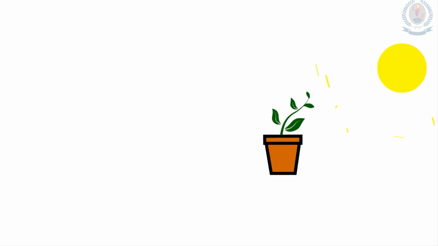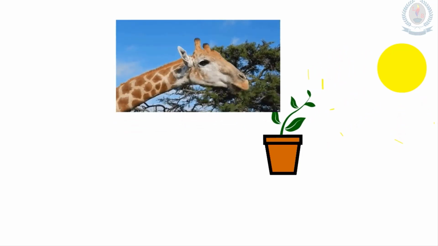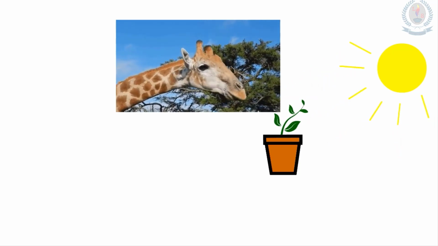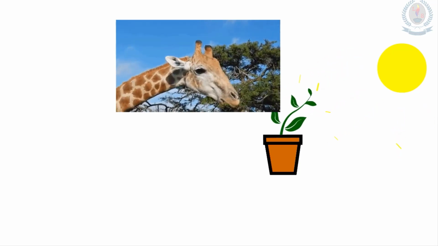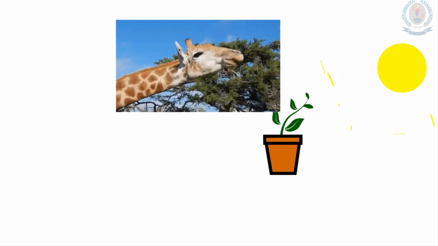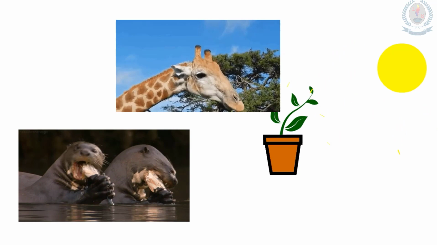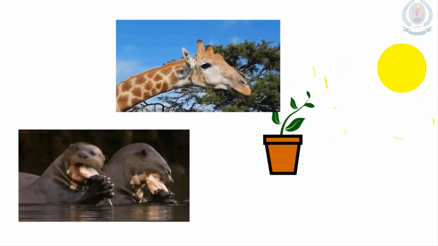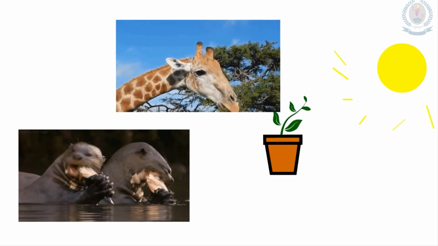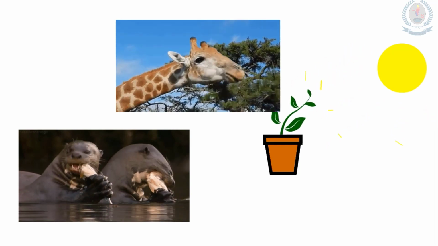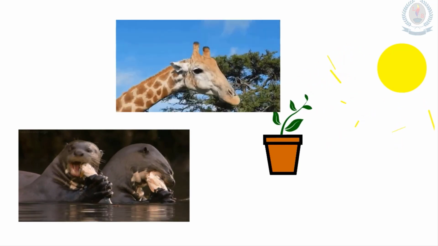So the sun is the main source of energy in the food chain. Then you can see an animal, a herbivore, which eats a plant. So we call them primary consumers. And you can see, yes, some carnivores feed on another organism. So we call them carnivores.